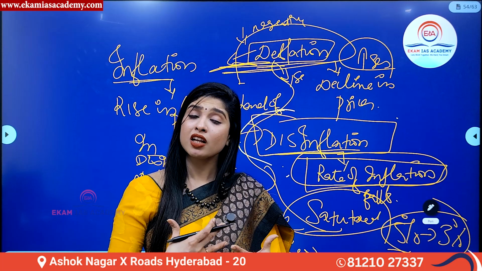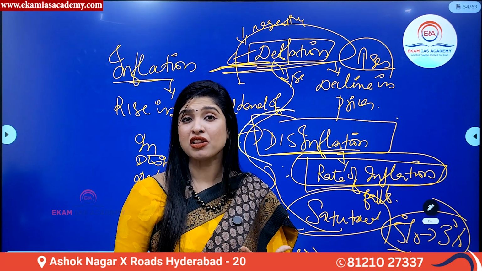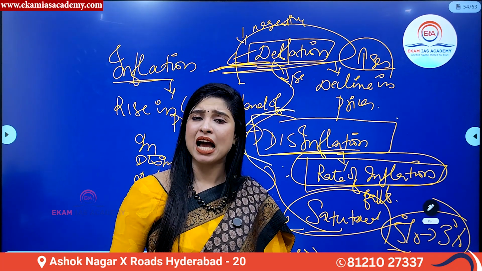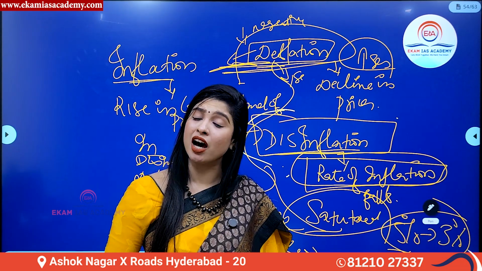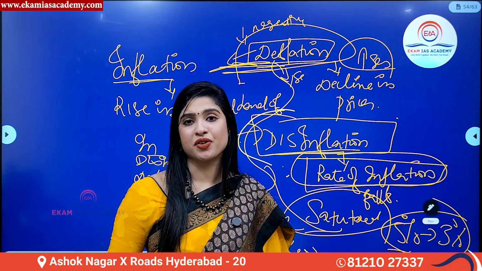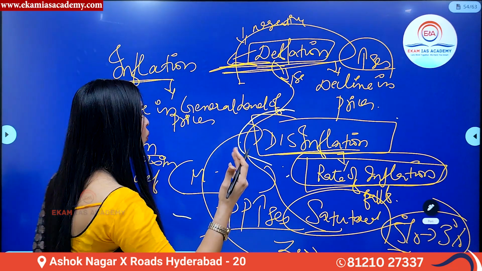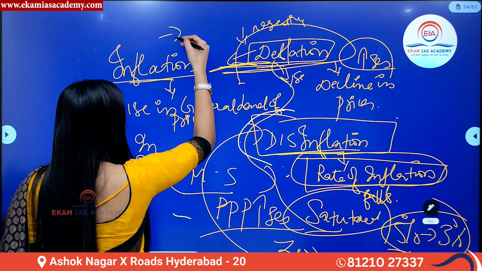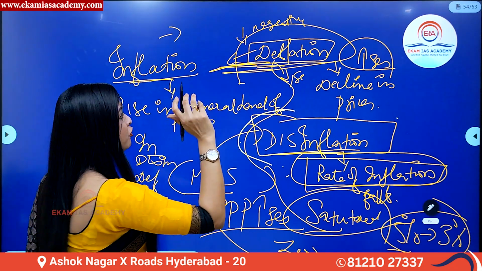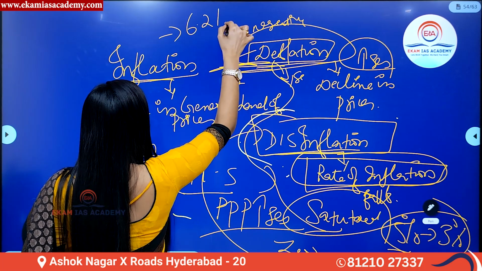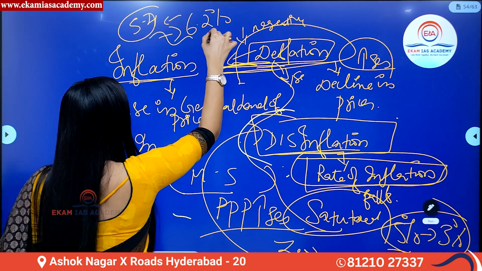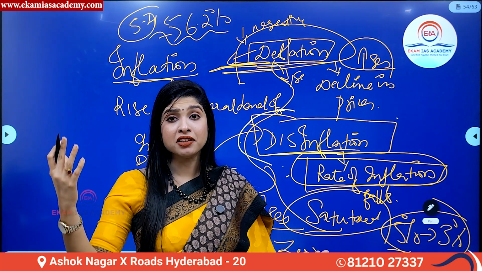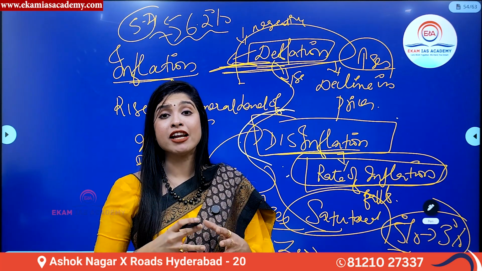Now, in order to control inflation in the economy, multiple programs and multiple initiatives are being taken by the government as well as the RBI, the central bank of our country. Having said that, currently, what is our inflation rate? As per November 2024 data, it is 6.2%. In October, it was only 5.4%. So now you can see it is shooting up like anything. This is the general inflation rate.